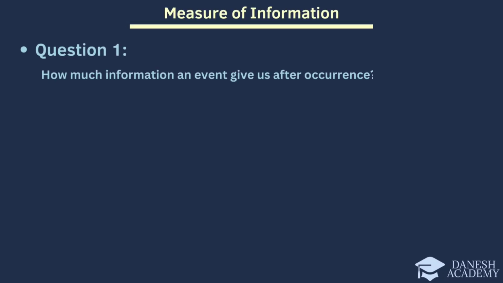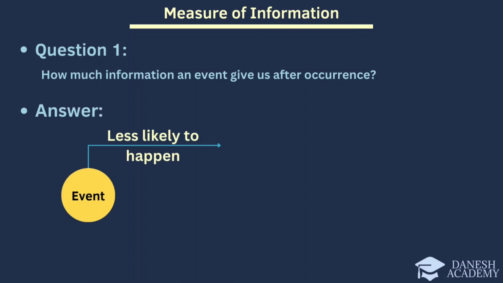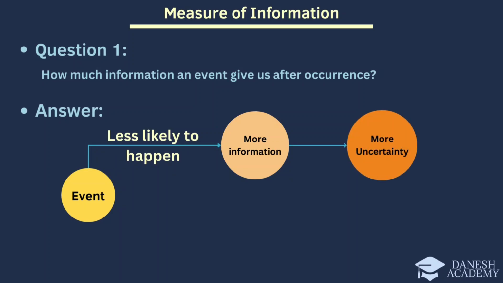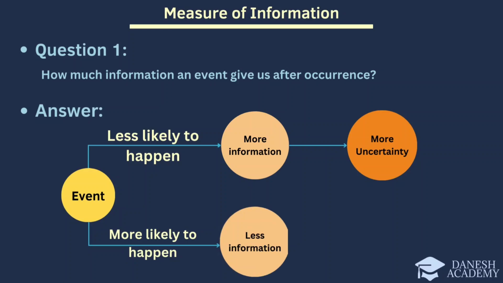Now let's take a look at this question. How much information does an event give us after occurrence? An event with lower probability carries more information and also has greater uncertainty. Conversely, an event with higher probability carries less information and entails less uncertainty.